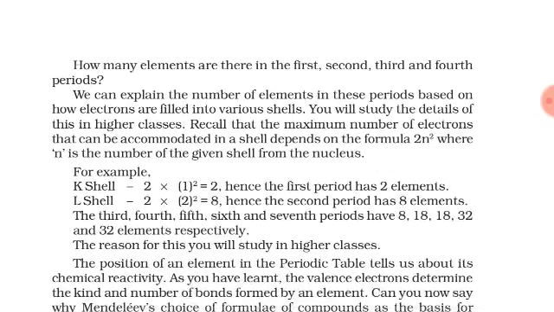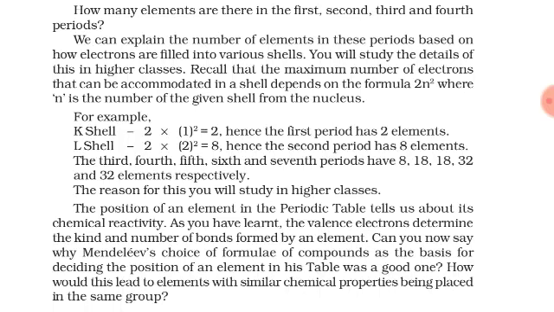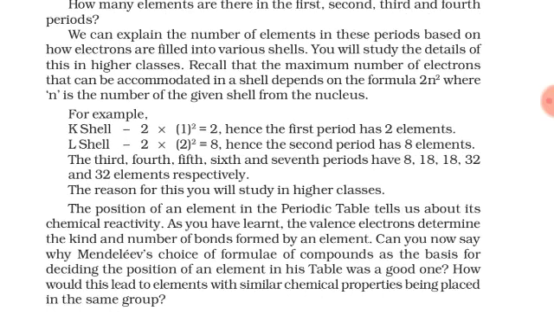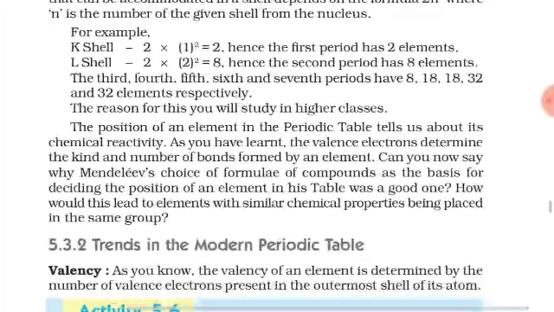Okay, we can explain the number of elements in this period based on how electrons are filled in various shells. To study this, we have one formula, that is 2n square, where n is the number of the given shell from the nucleus. For K shell, 2 into 1 square because it is the first shell. For L, it is 2 into 2 square because it is the second shell. So in the K shell, 2 electrons can be filled. In the L shell, only 8 electrons can be filled. In the third shell, the M shell, only 18. In the N shell, 32 electrons can be filled.